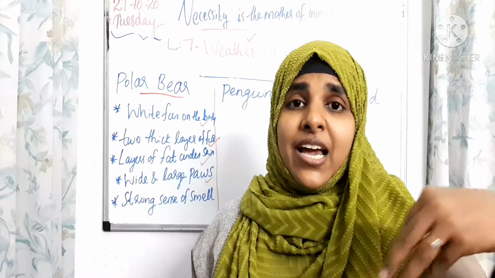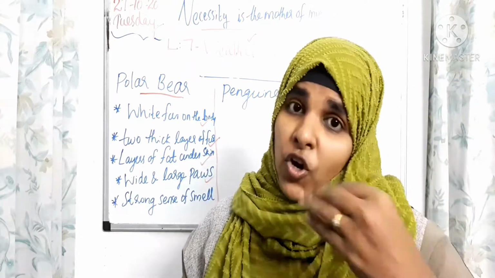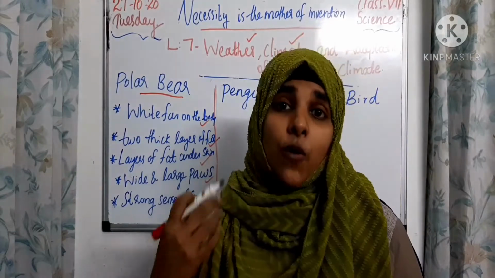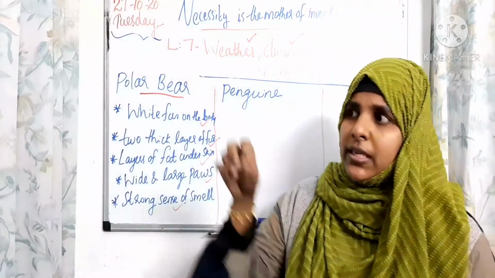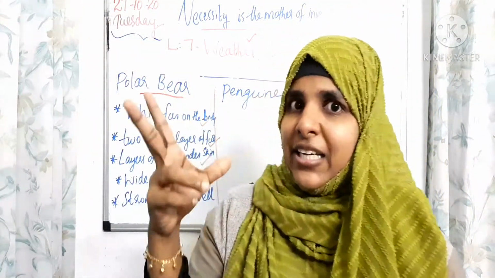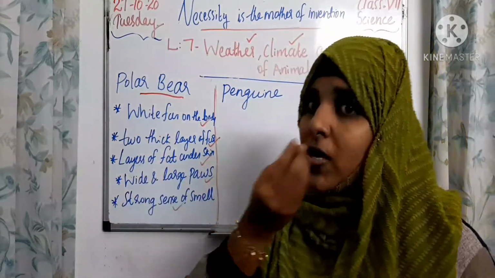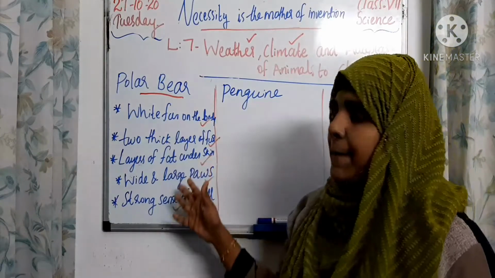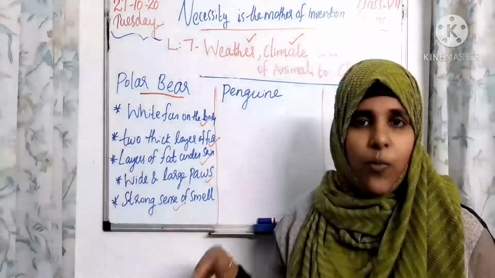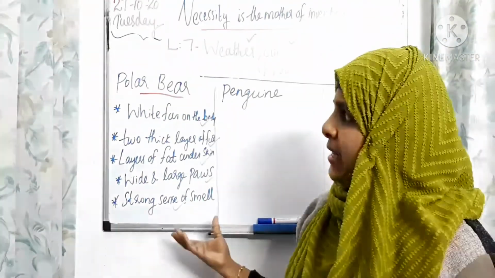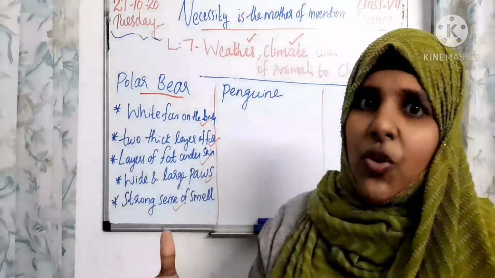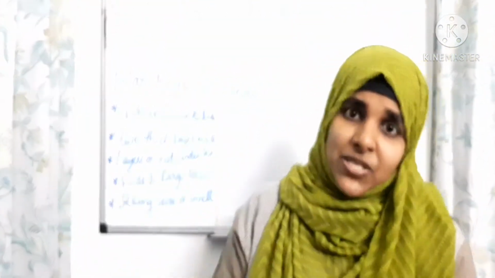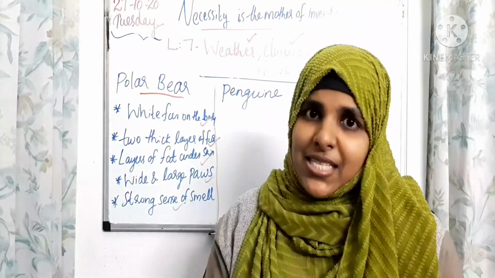They can easily go underwater for a long duration. And they have a strong sense of smell. It helps them identify where there is prey easily. Okay, these are the main adaptations of the polar bear. And they can hibernate also. If it is very winter season, they can hibernate. That is a long sleep. That is hibernation.